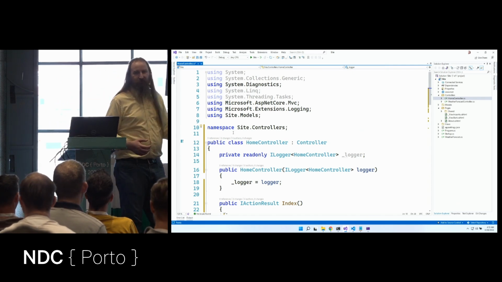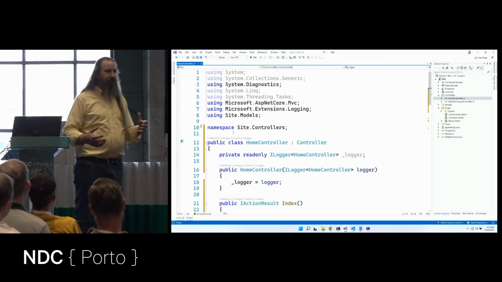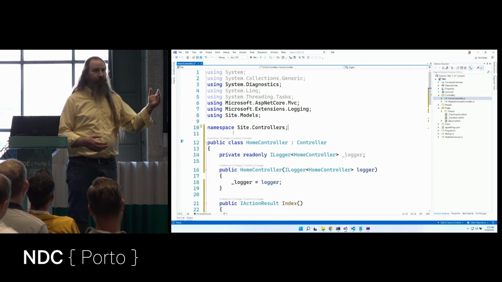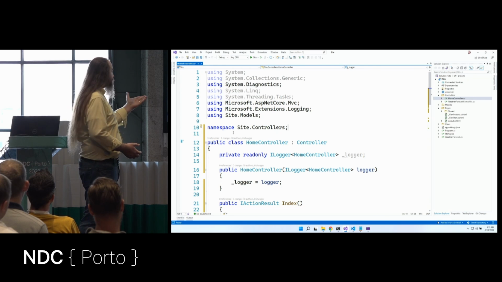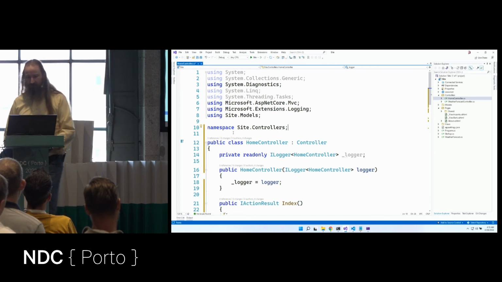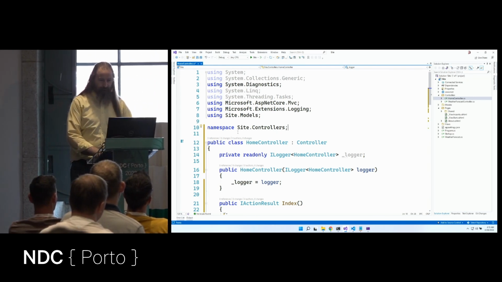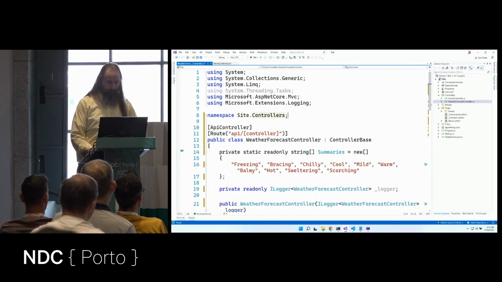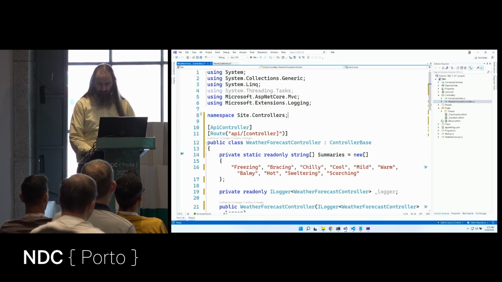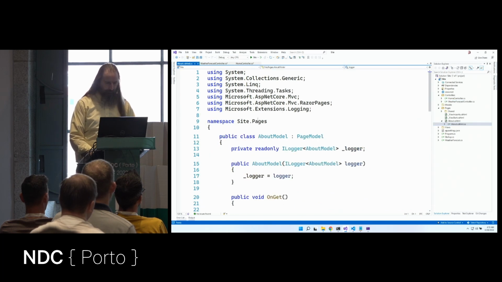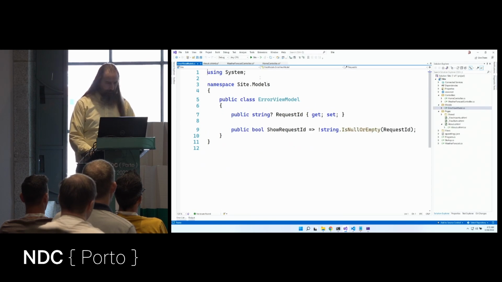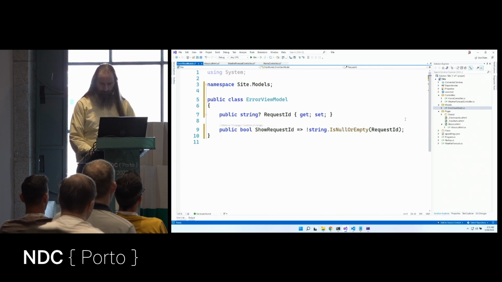If I do have 2 different sections in my file that need different namespaces, I can use the old syntax because this applies to the entire file. But in this case, the entire file is one namespace, so let's do that. Let's come in here as well and update this one, and we'll come in here, there's a C# file there, and let's come in here, we've got some models, let's do that as well.